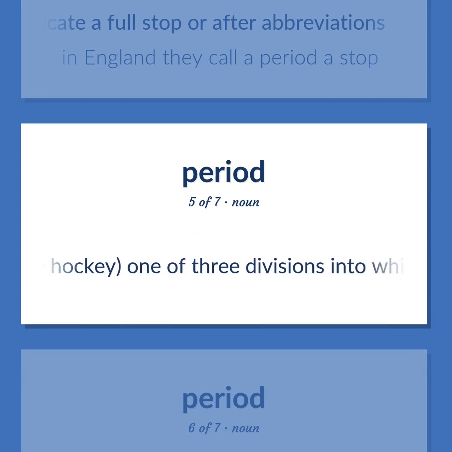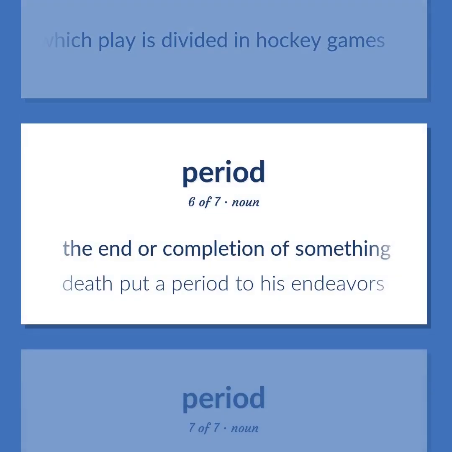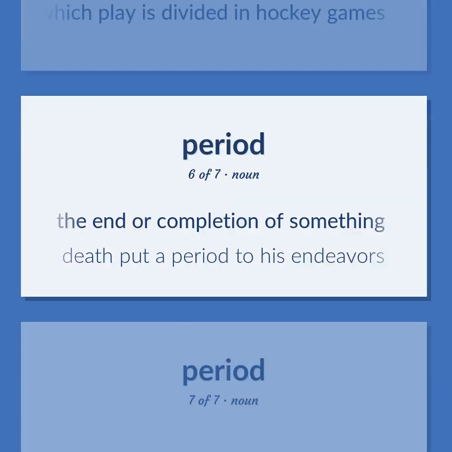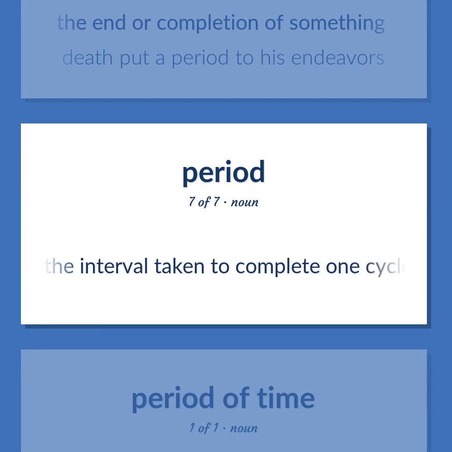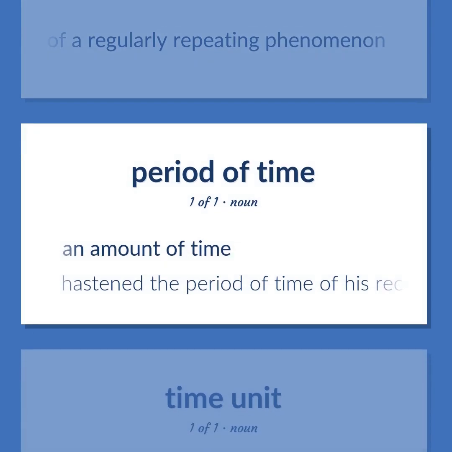Ice hockey, one of 3 divisions into which play is divided in hockey games. The end or completion of something. Death put a period to his endeavors. The interval taken to complete one cycle of a regularly repeating phenomenon. An amount of time. Hastened the period of time of his recovery.